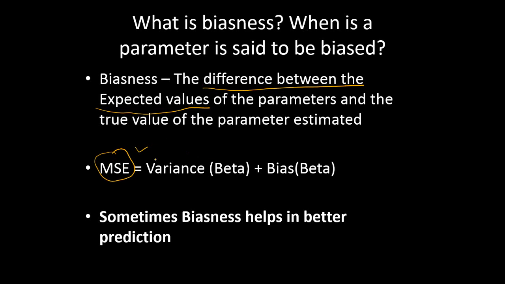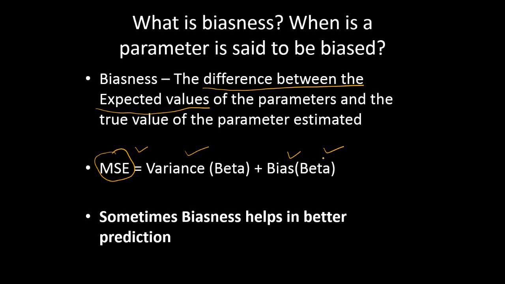Which is a combination of the variance of beta and the bias of beta. You compute your beta values, so you will have one aspect, which is the variance. It changes with your sample, and there is something called bias. It depends on the estimator. The estimator may not be the suitable one. It can give some biased value.